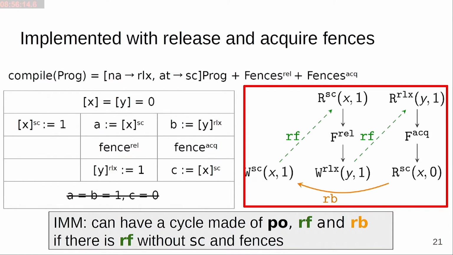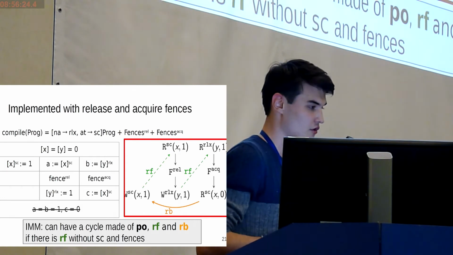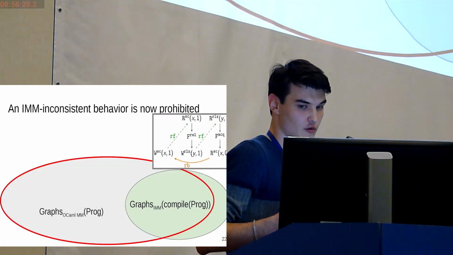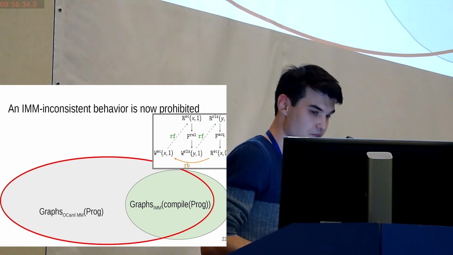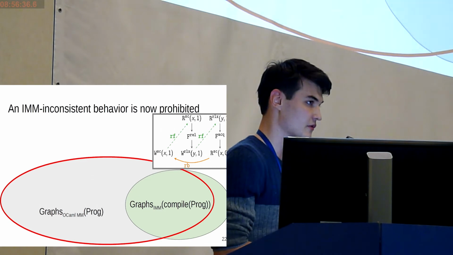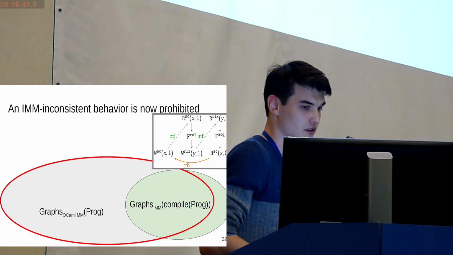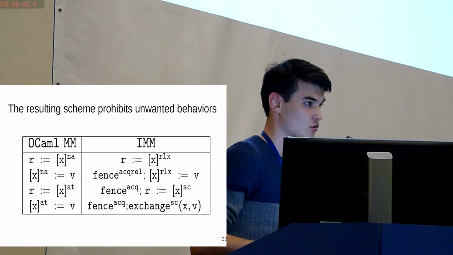But in the more specific case of such cycles, where all reads either bring together peaks with SC points or are fenced by barriers, this case is prohibited in the intermediary model. So we exclude the unfavorable behavior and come closer to correct behavior. But there are also other types of behavior that are different from OCaml, and we need to exclude them. That's why the resulting compilation is challenging.